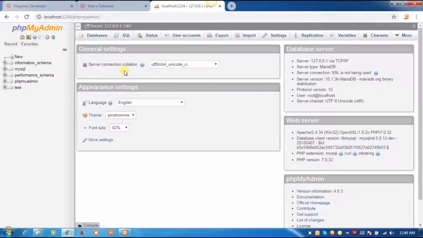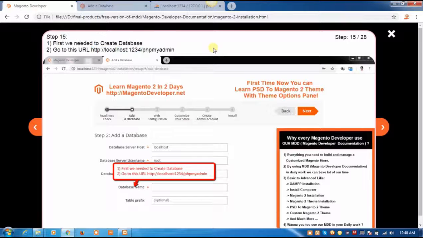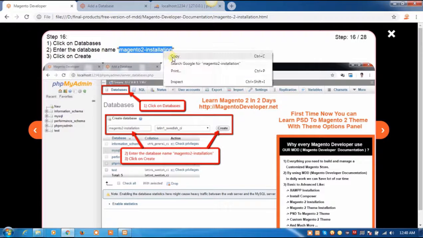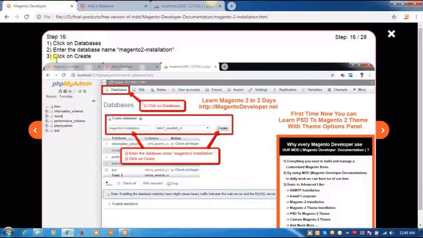Now you can see that our phpMyAdmin is open. That's good. Go back to our documentation, click on next step of the documentation, click on databases, enter the database name Magento 2-installation, click on create.